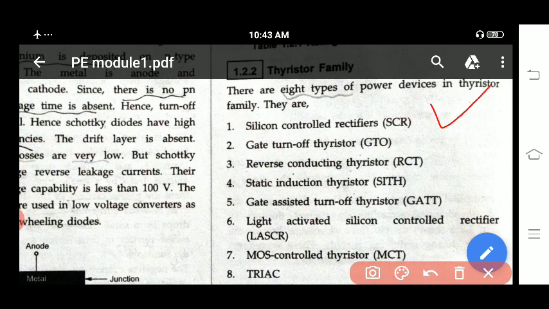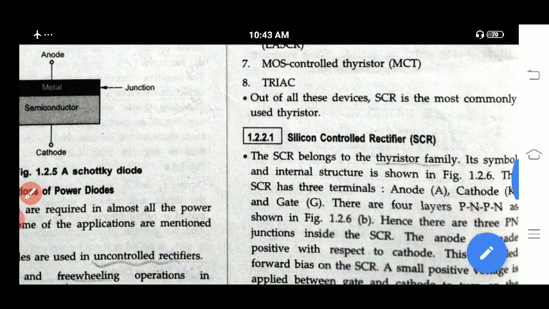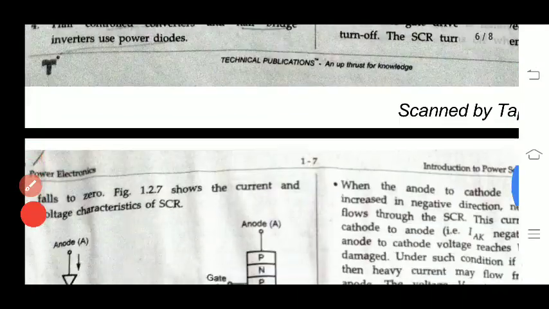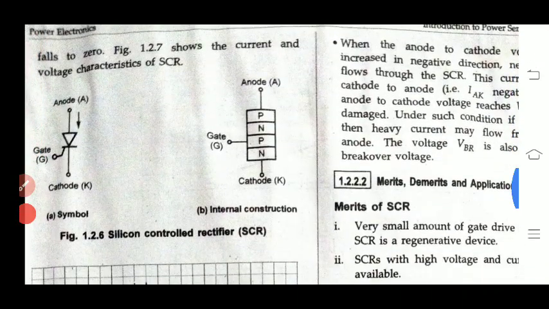Next are gate turn off thyristor, reverse conducting thyristor, static induction thyristor, gate assisted turn off thyristor, light activated silicon controlled rectifier, MOS controlled thyristor, and triac. These are total 8 types of power devices.